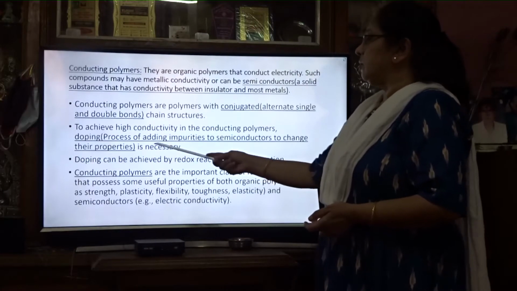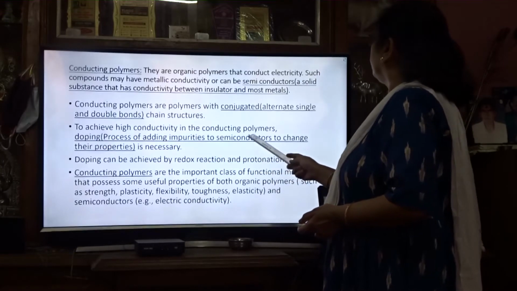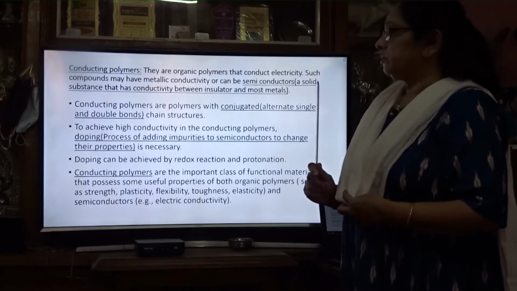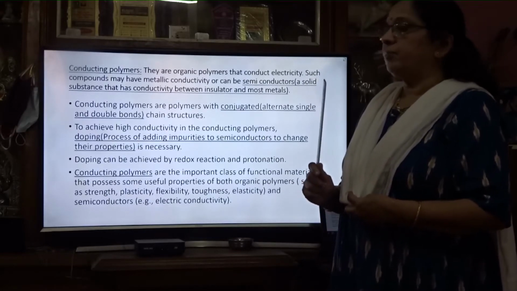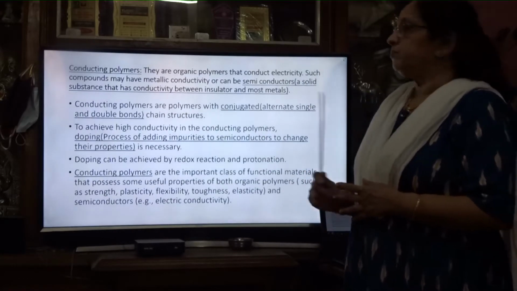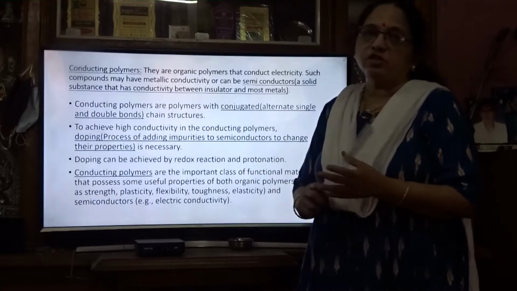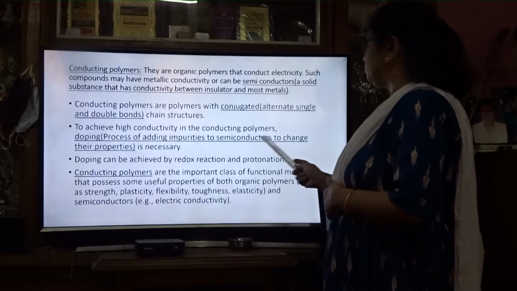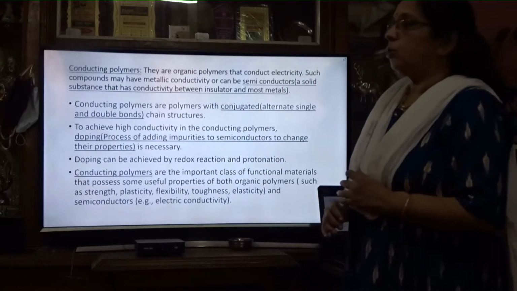What is doping? The process of adding impurities to semiconductors to change their properties is known as doping. The word doping can be useful here. Sometimes the question what is doping can also be asked. The process of adding impurities to semiconductors to change their properties is known as doping.